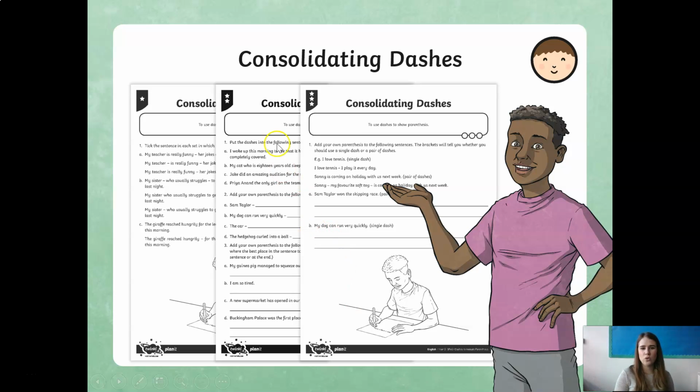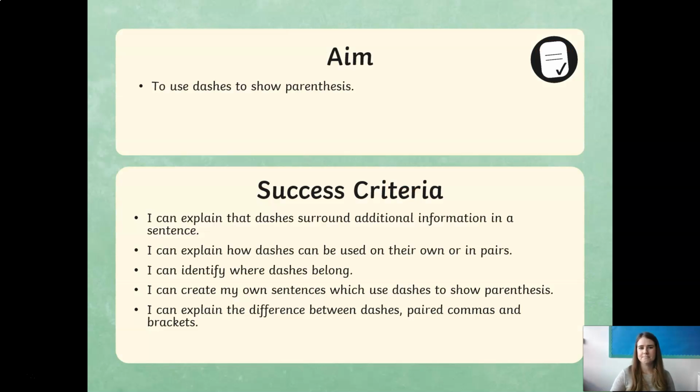What I'm going to do is I've given you sheet number 2, because I think it gives you more examples to allow you to understand how it works. I have attached sheet 3 if you feel like the second sheet's too easy for you and you want to give yourselves a challenge. But I'm going to leave that one up to you, because the concept of dashes is the easiest one to always understand. So I want you to pause the video and just go and have a go at doing that worksheet.